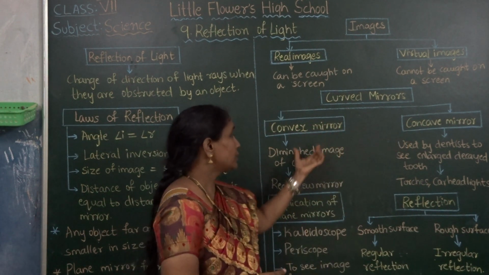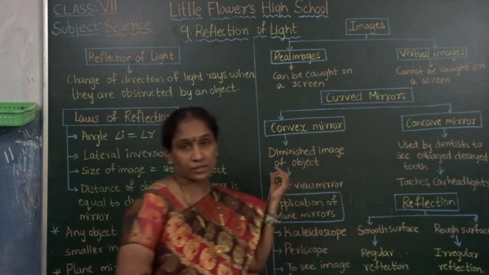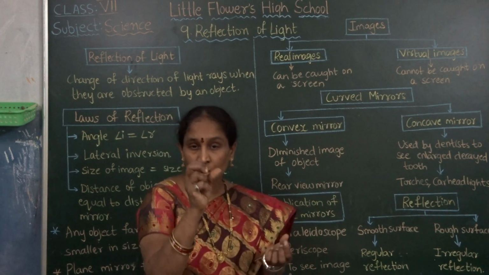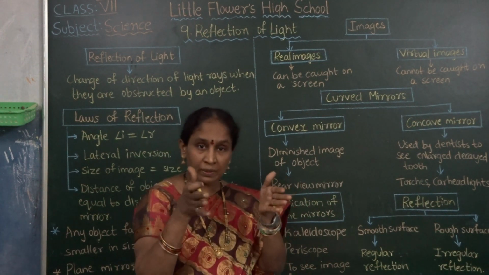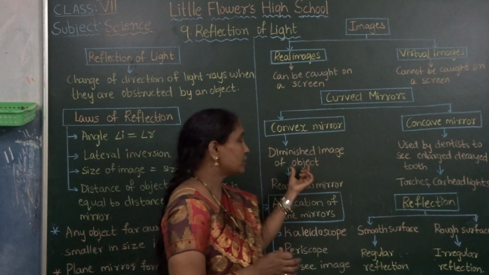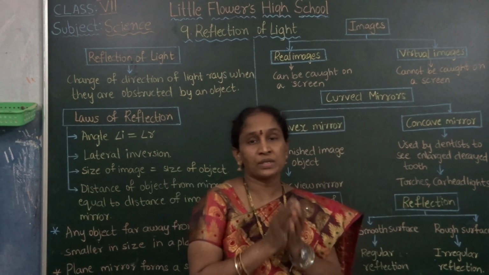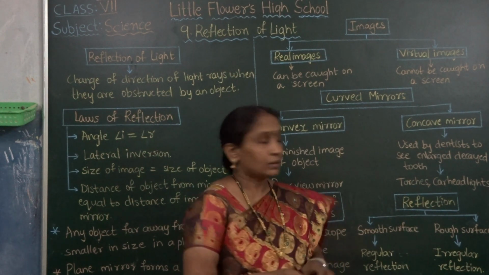Okay, convex mirror diminishes the image of the object. That shows the image as smaller in size. That image will be diminished. Okay, diminished image of the object. Next one here, concave mirror enlarges the image or magnifies the image, right?